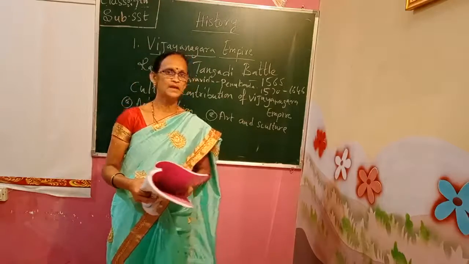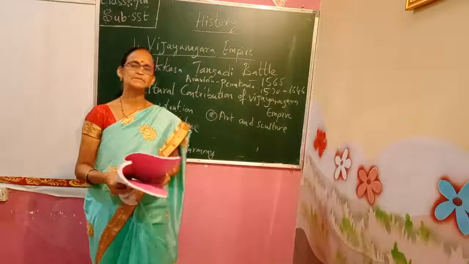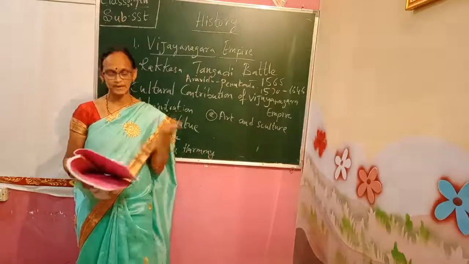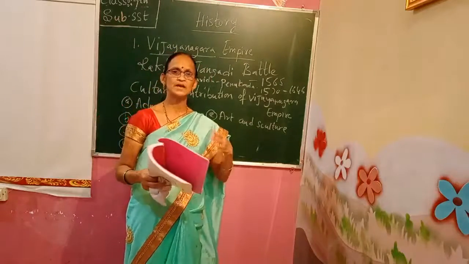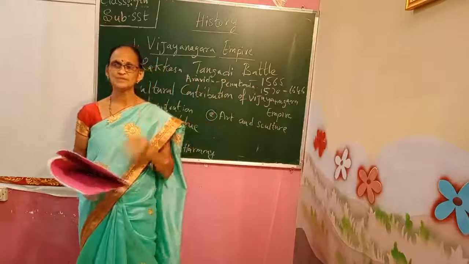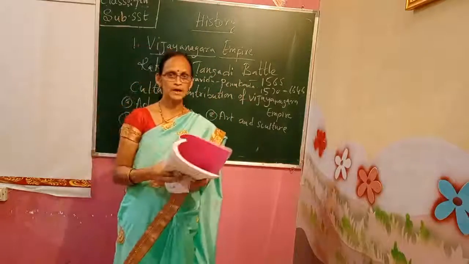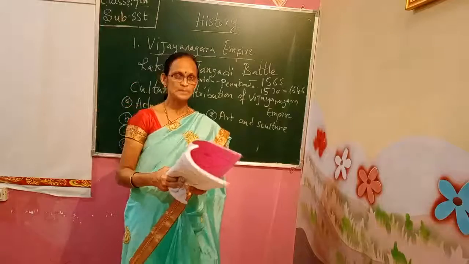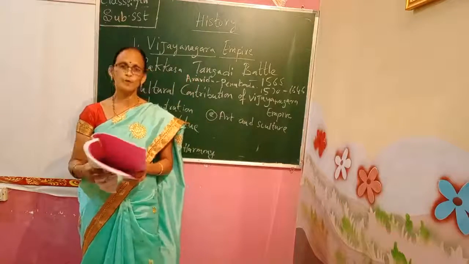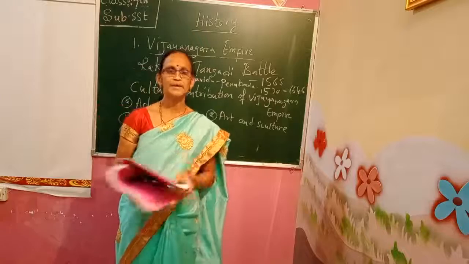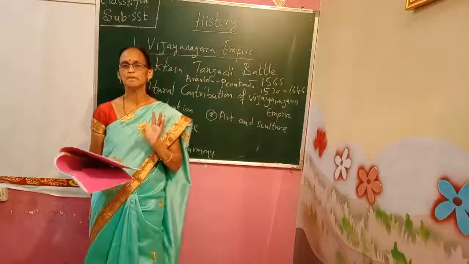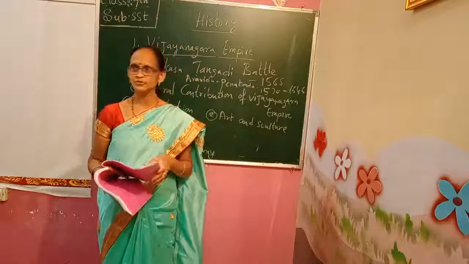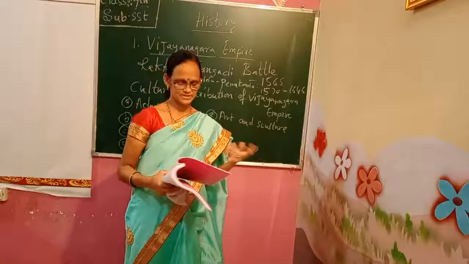Sati means early marriage to an old person, and child marriage means they were married below 7 or 8 years, or at a very early age. That was child marriage. And devadasi system means they are married to the god. These types of systems were in practice at that time in the Vijayanagar Empire. Also monogamy was practiced among rich people, while kings followed polygamy. Monogamy means marrying only one time. Rich people were married only one time, but the king had the opportunity to marry two or three times.